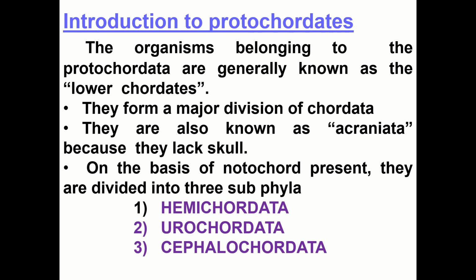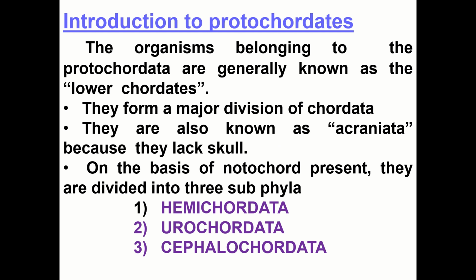Now that is all about the chordates. Now we are going into the primitive chordates, the protochordates. Now I am giving the introduction. The organisms belonging to Protochordata are generally known as lower chordates. They form a major group of Chordata. They are also known as acraniates because they lack a skull.